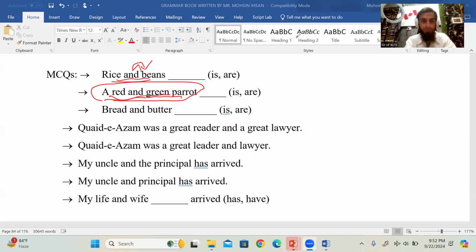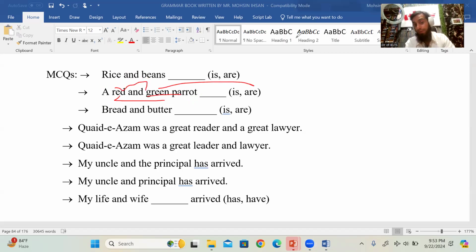Yeah, single entity, single subject. Okay. And if you say a red and a green parrot, then it will contain "are" because you're talking about two parrots. Bread and butter. You like bread and butter? Yes, I like it. It is good. A red bread and butter.